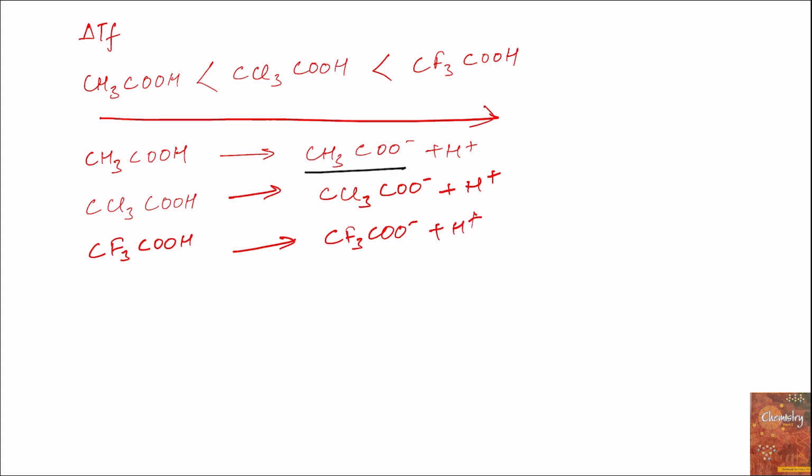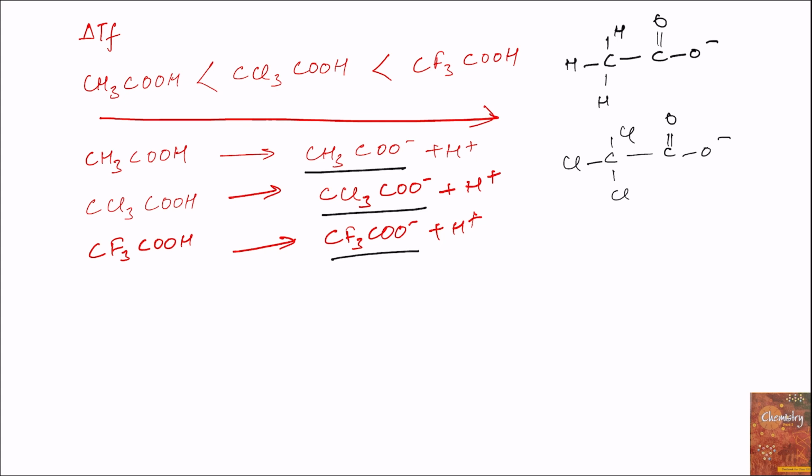If the stability of the anions formed is high, then these acids tend to remain in the dissociated form. Now in case of acetic acid, this is the structure of the acetate ion formed, and for trichloroacetic acid, this is the structure of the anion formed, and for trifluoroacetic acid, this is the structure of the anion formed.